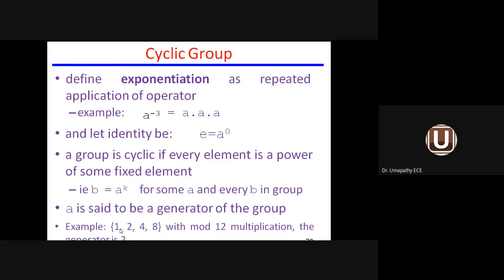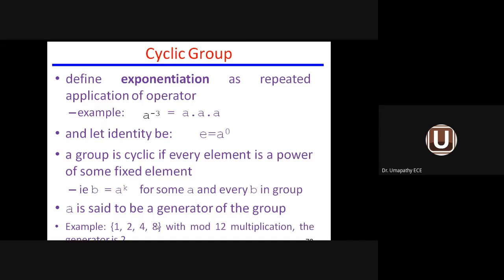Each and every element in the group is a power of one element, which is nothing but 2. What is 1? 2 power 0. What is 2? 2 power 1. What is 4? 2 power 2. What is 8? 2 power 3. So each and every element in the group is expressed as a power of one element. That is called a cyclic group. So here the element 2 is called a generator. A group is cyclic if every element is a power of some fixed element. So here the fixed element is 2. So the group is said to be cyclic because each and every element is a power of 2: 2 power 0, 2 power 1, 2 square and 2 power 3.